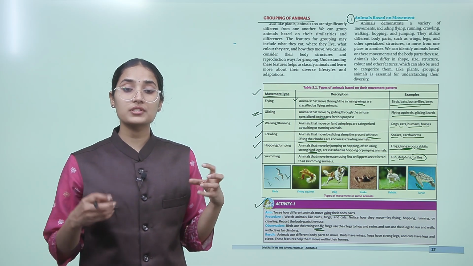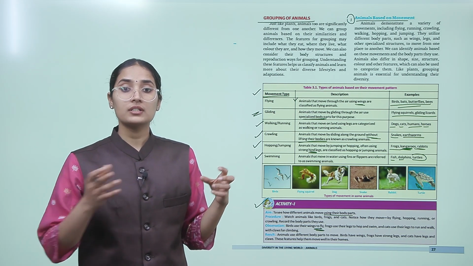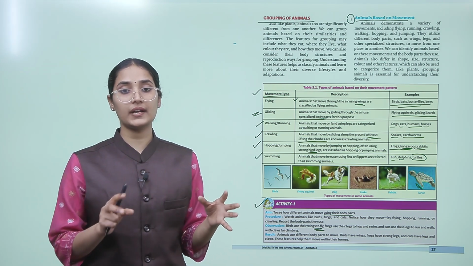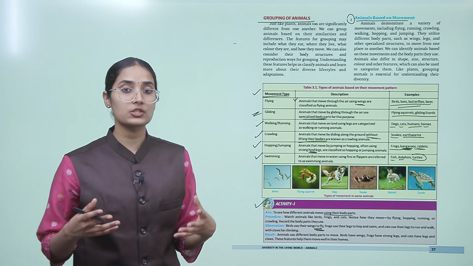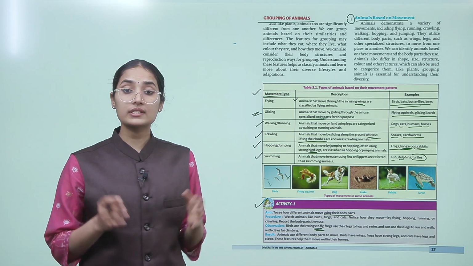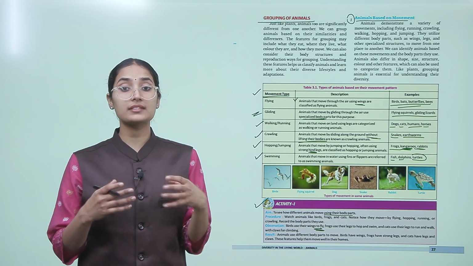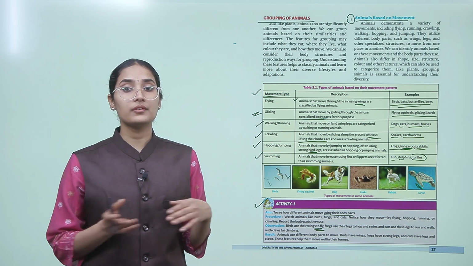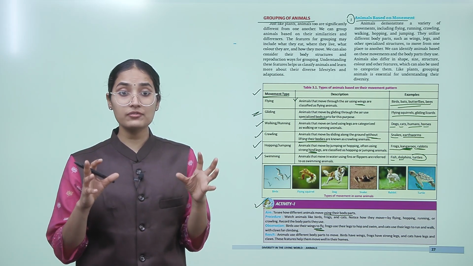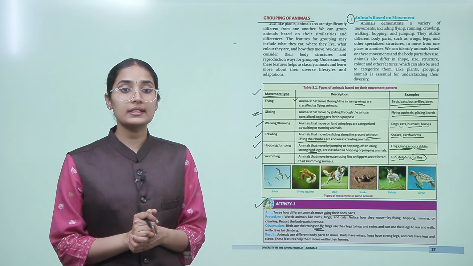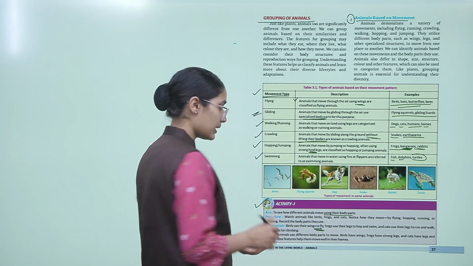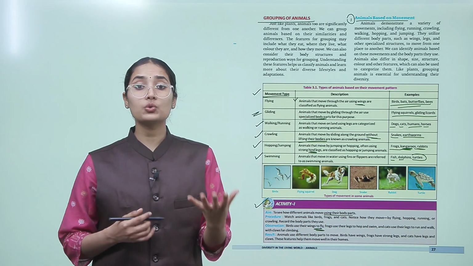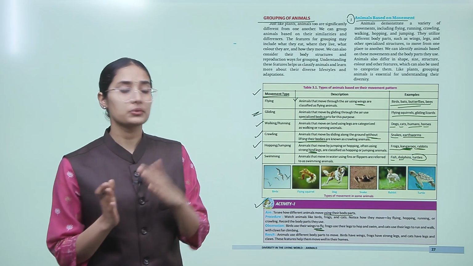So these are all the features, all the adaptations that happen in an animal because of certain movement, right? Similarly, frogs use their legs to hop and swim. For example, frogs have strong legs. Now cats use their legs to run and walk, and they have claws for climbing. So basically now we understood that these types of animals have different kinds of body parts to do their movement. Now let's go to the next page.